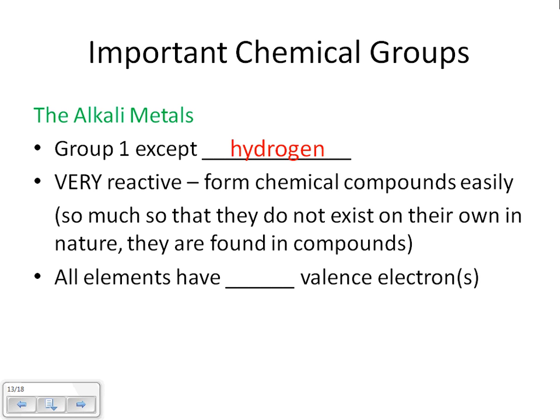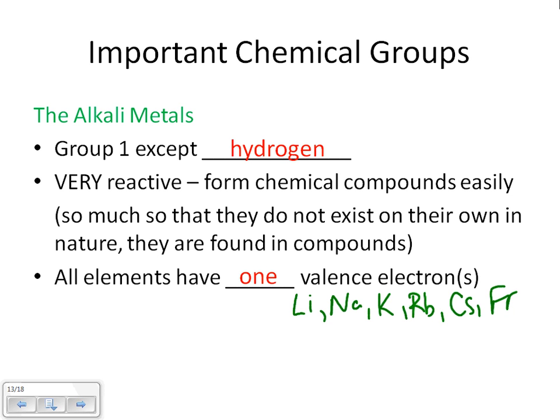They're found in compounds. All elements in this group have one valence electron. So the elements in this group are, with the exception of hydrogen, lithium, sodium, potassium, rubidium, and cesium, and actually francium too.